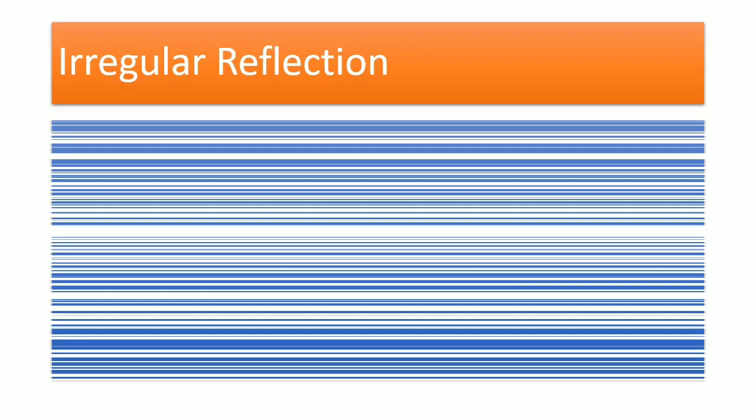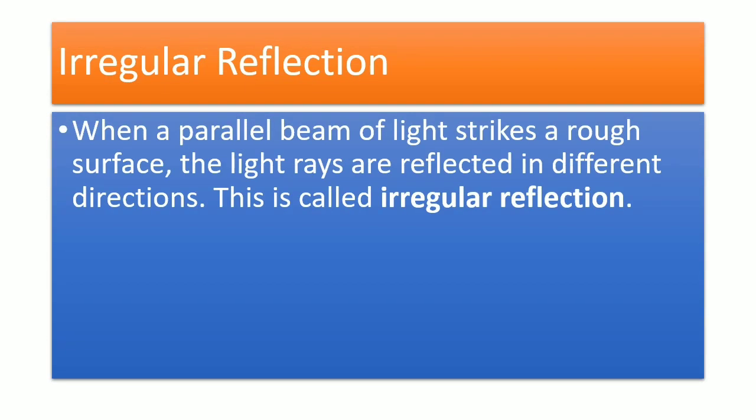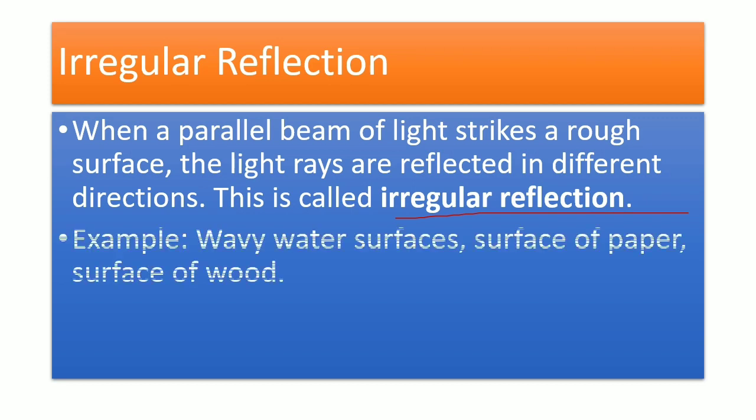So what is the definition of irregular reflection? When a parallel beam of light strikes a rough surface, the light rays are reflected in different directions. This is called irregular reflection. Now what are the examples? Wavy water surfaces, surface of paper, surface of wood. These are examples of irregular reflection.